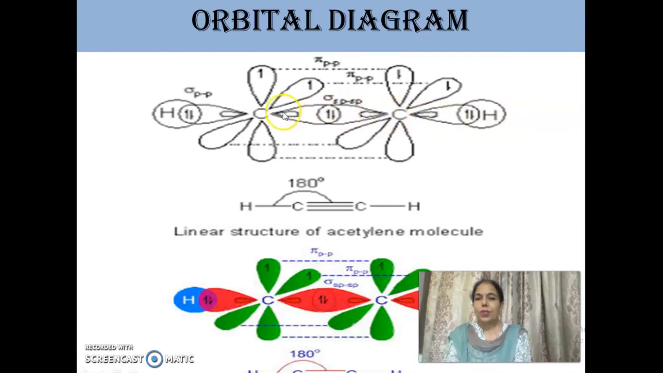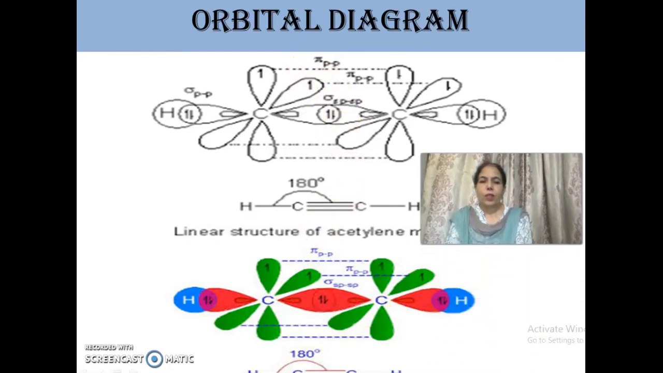But both carbons have two unhybridized orbitals. One is this vertical and one is this. Similarly, this carbon also has two unhybridized orbitals. These orbitals overlap sidewise to give two pi bonds. Two pi bonds can be shown in this colorful diagram.